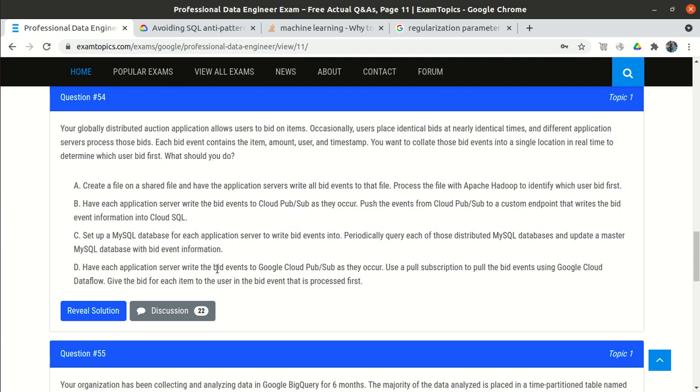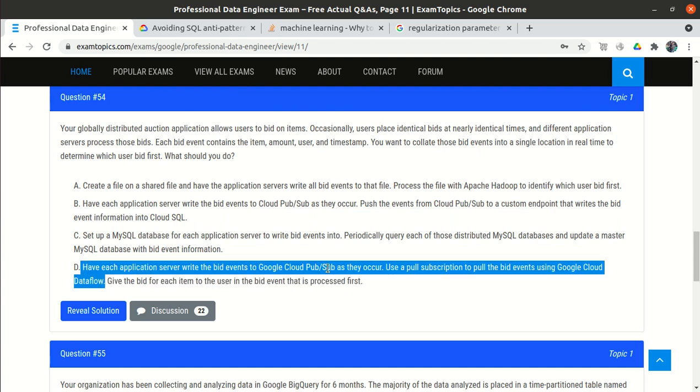Option D: have each application server write the bid events to Google Cloud Pub/Sub. That is okay. Use a pull subscription to pull the bid events using Google Cloud Dataflow. Okay, that is perfectly okay. Till this point there is no issue, because we are just writing into Google Cloud Pub/Sub and pulling all the messages using Cloud Dataflow.